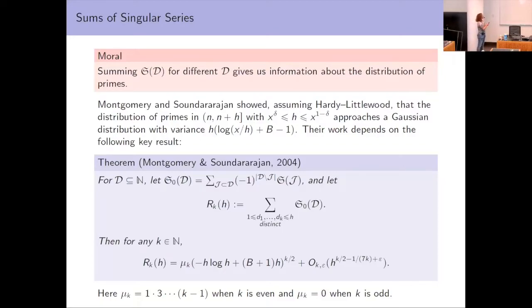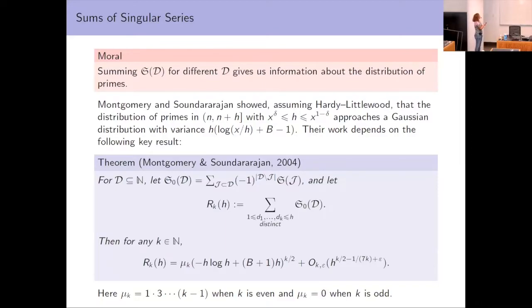And so we take Rk of h, which is a sum over all sets of k distinct integers between 1 and h of this S naught of D, where I guess I haven't written it, but D is this set d1 through dk.